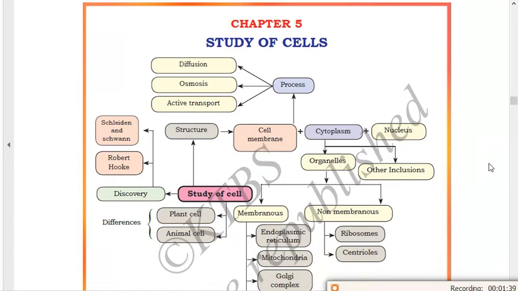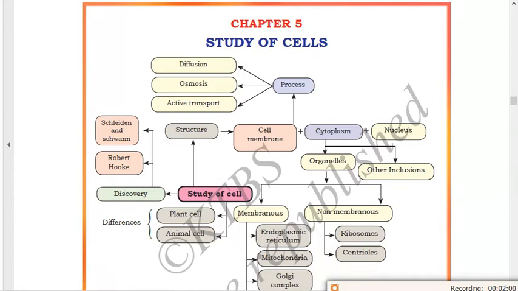As you all know, in biology, we read about living things, about the plants, animals and other organisms which are living in nature. This chapter is also one part of your biology. So cells are present in the living organisms. You have to remember that cells are present in the living organisms. So what are cells? We should know what cells are.